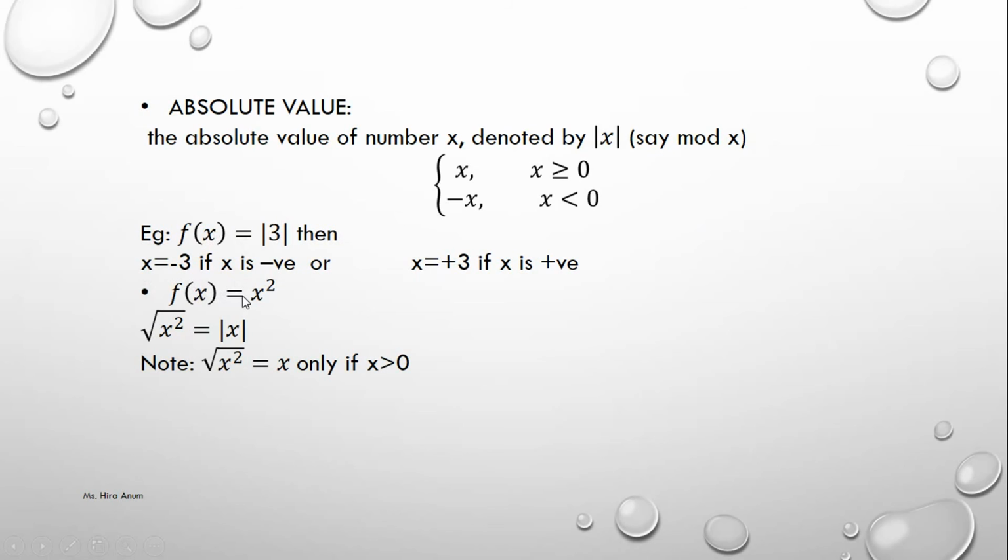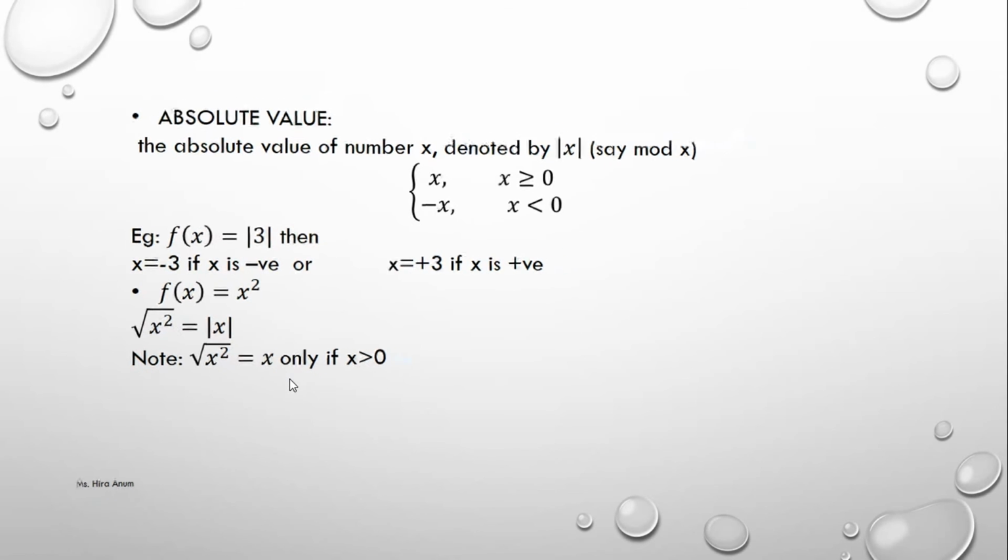If f of x equals x square, then we take the square root. It becomes mod x. Mod x means plus or minus x, if we do not know whether x is greater than 0 or less than 0. If we mention that x is greater than 0, then the square root of x square equals x.